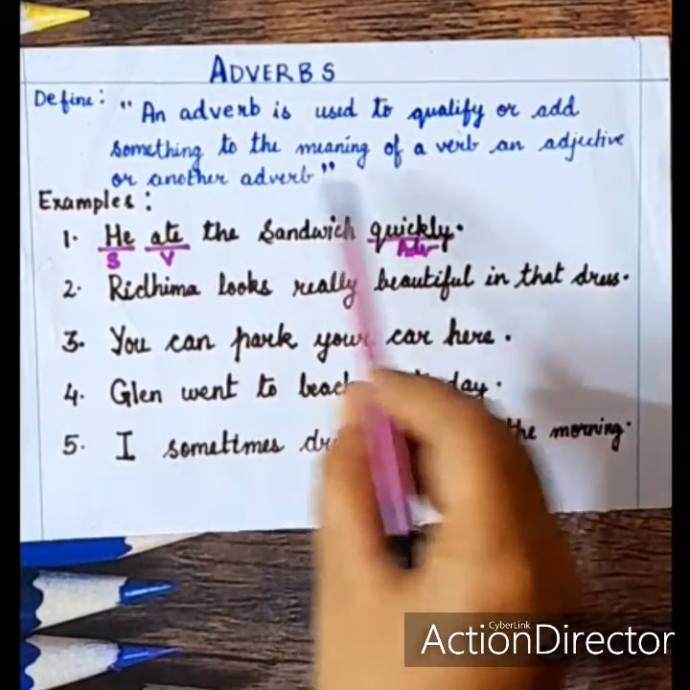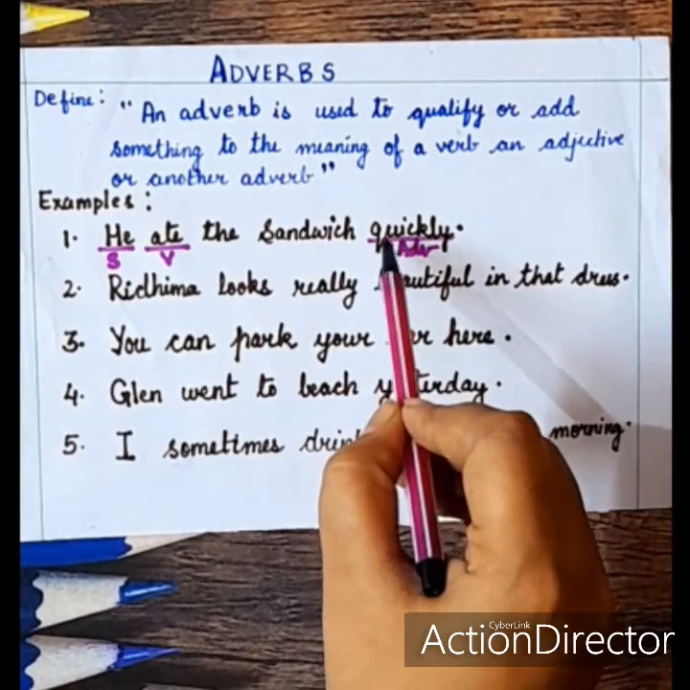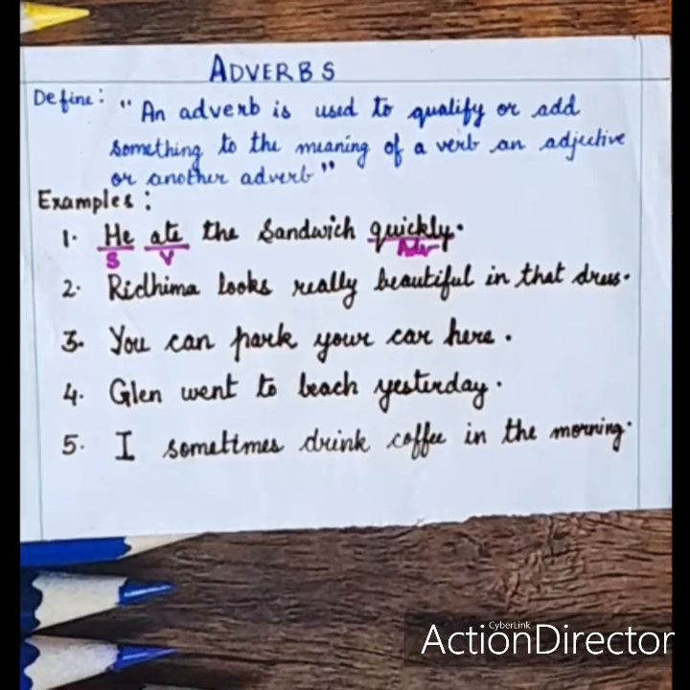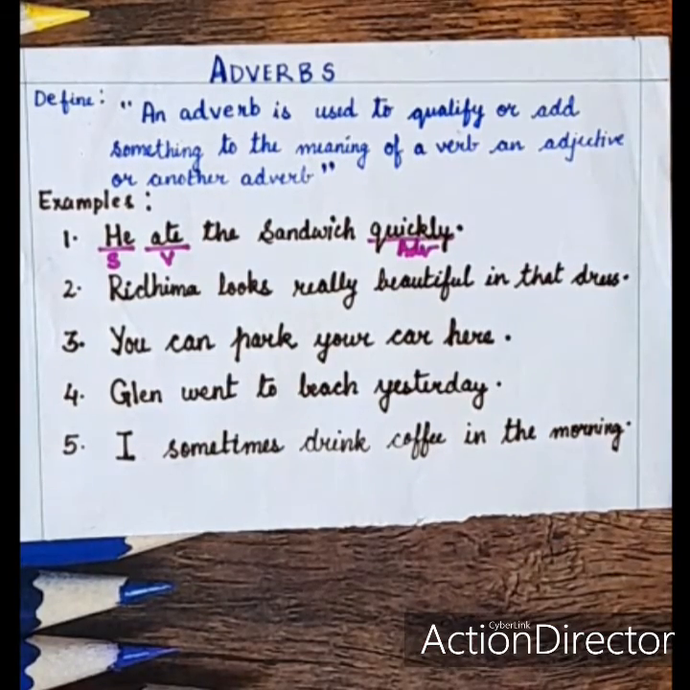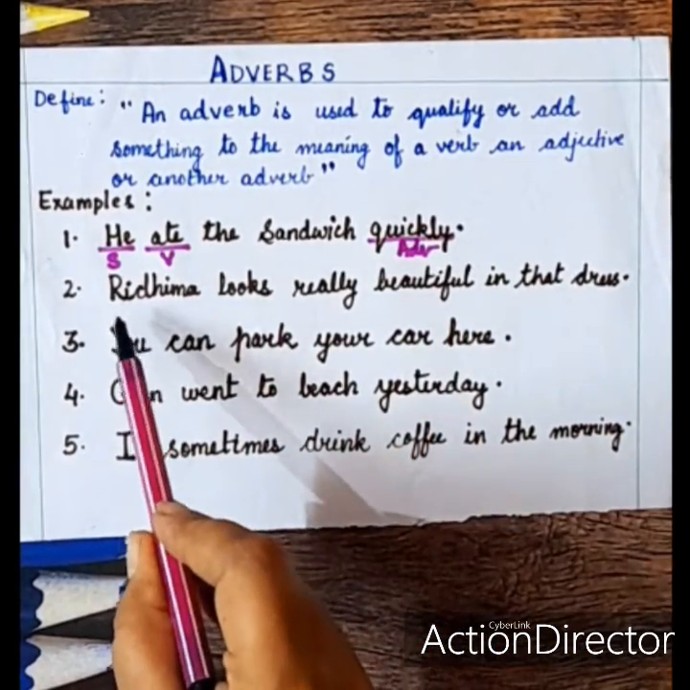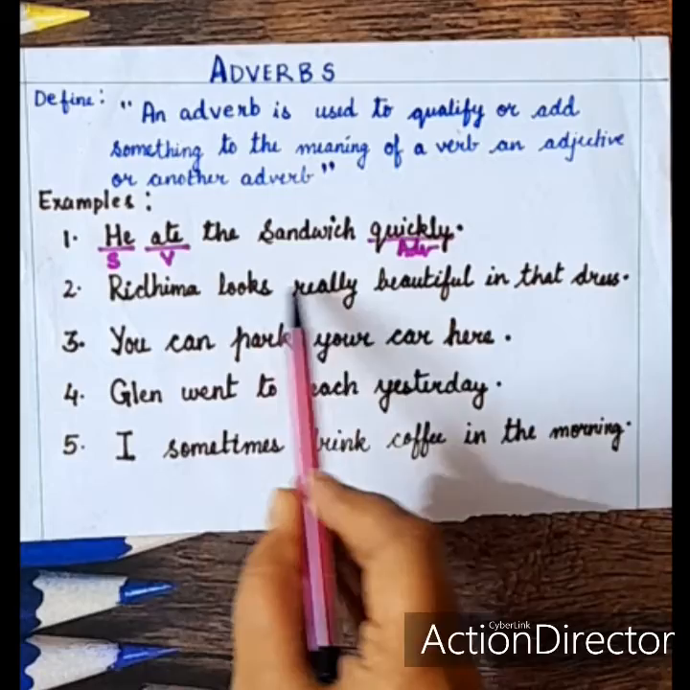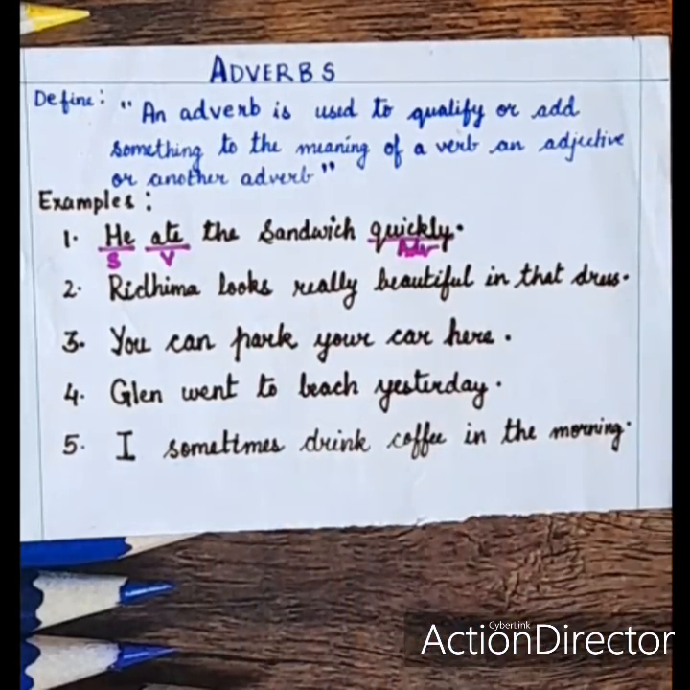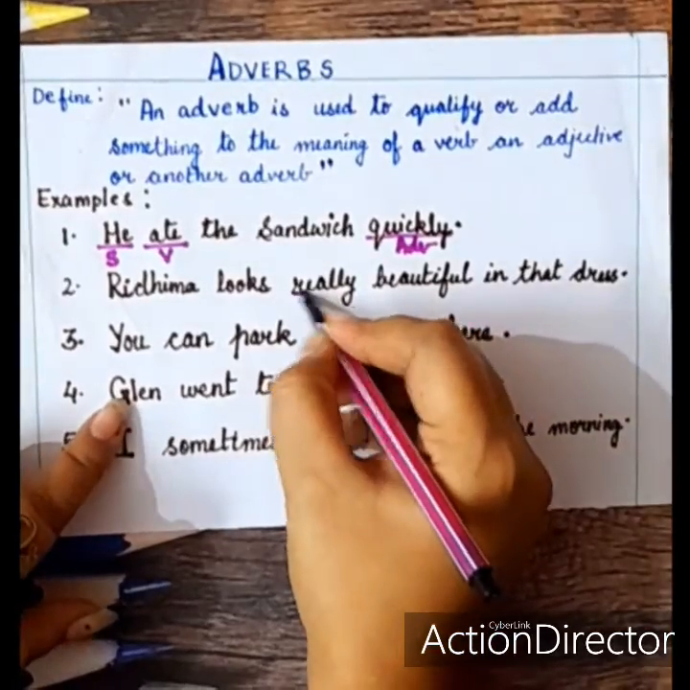So, what was the information given? That is, he is eating quickly. How did he eat the sandwich? Quickly. So, he ate the sandwich quickly. Now, let's go to our second example. Ridhima looks really beautiful in that dress. Now, really is the adverb.